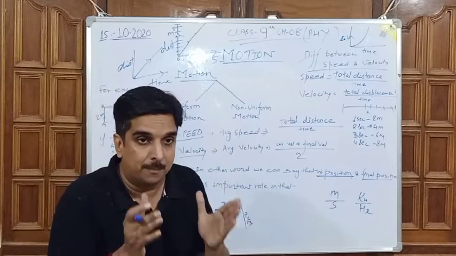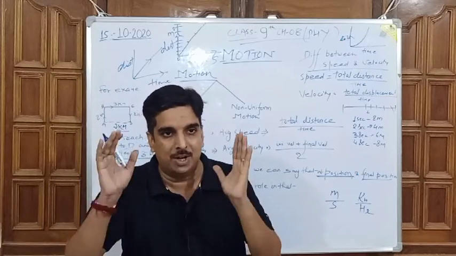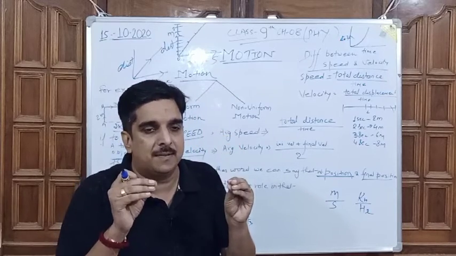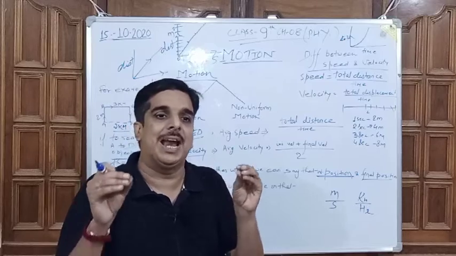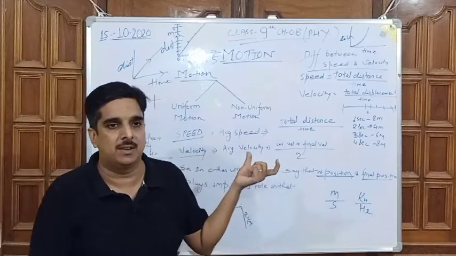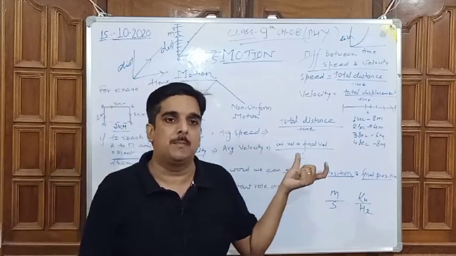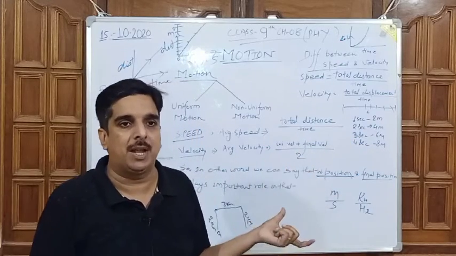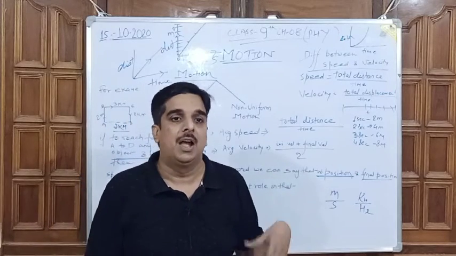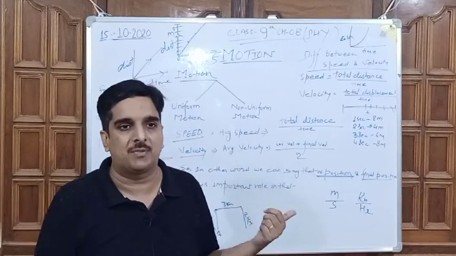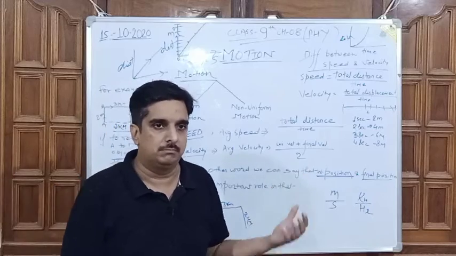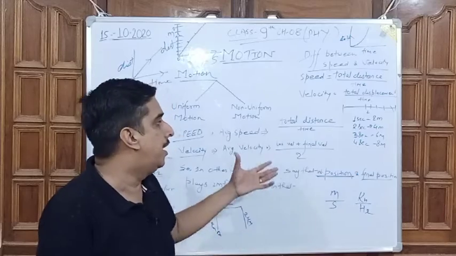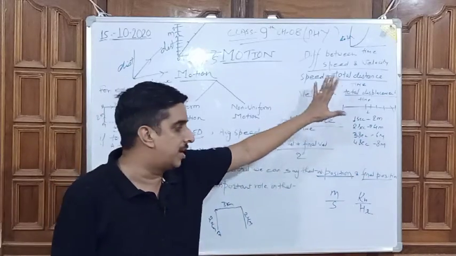Displacement means what? In my line I am going to define it again. Displacement means the distance between final position and initial position. So we have to find the final position minus initial position and divide it by total time taken. That will come under velocity. Average velocity means initial velocity plus final velocity by 2. The result will be known as average velocity. Here we discussed the graph also.